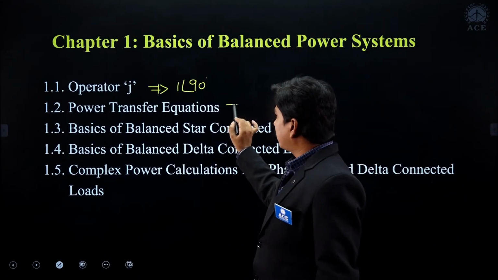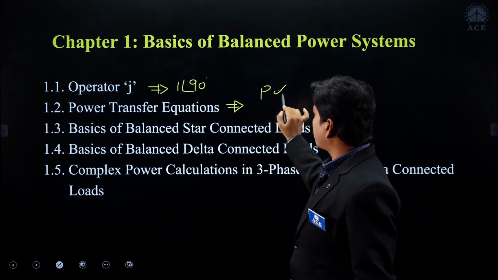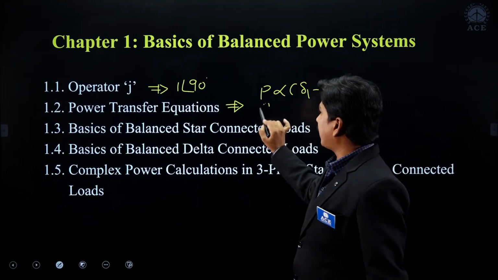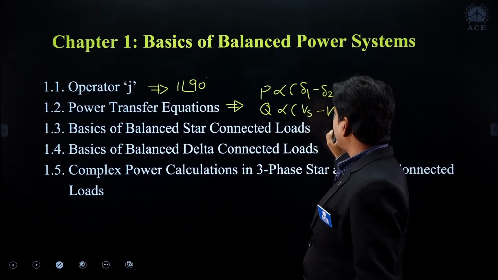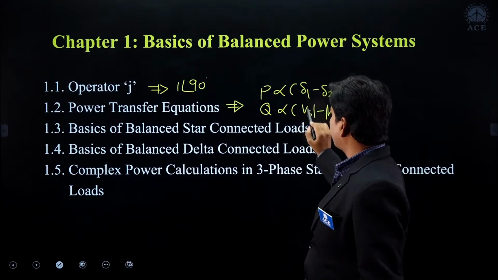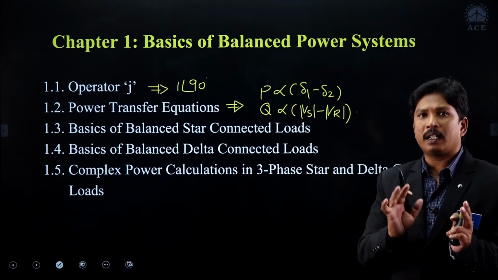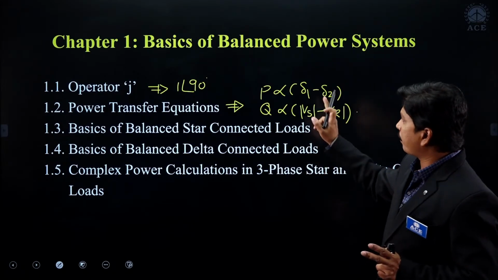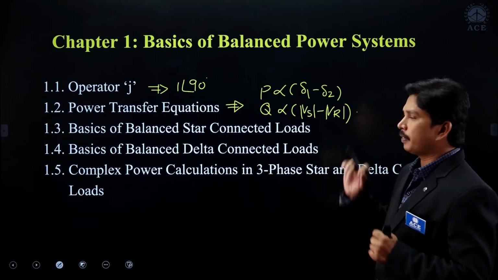And from this, the power transfer equations. Please check that active power is proportional to delta 1 minus delta 2, and the reactive power is proportional to the sending end voltage minus the receiving end voltage magnitudes. So the reactive power always flows from the high value of voltage to the low value of voltage, and the active power always flows from the high value of voltage phase angle to the low value of voltage phase angle.